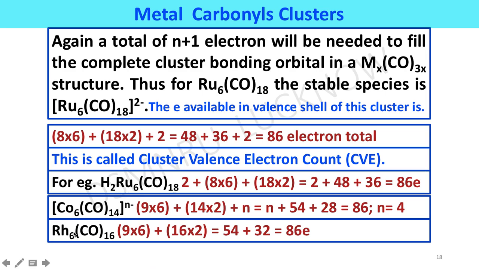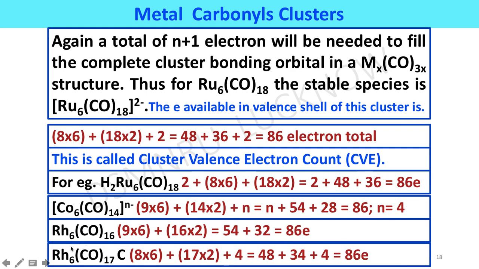Similarly, Rh6(CO)16 we can also calculate, because rhodium belongs to the 9th group. We calculate and get a cluster valence electron count of 86. Similarly, Rh6(CO)15C. Here carbon has 4 valence shell electrons, so it contributes 4 electrons. If you sum it, we will get 86 electrons in its cluster valence electron count.